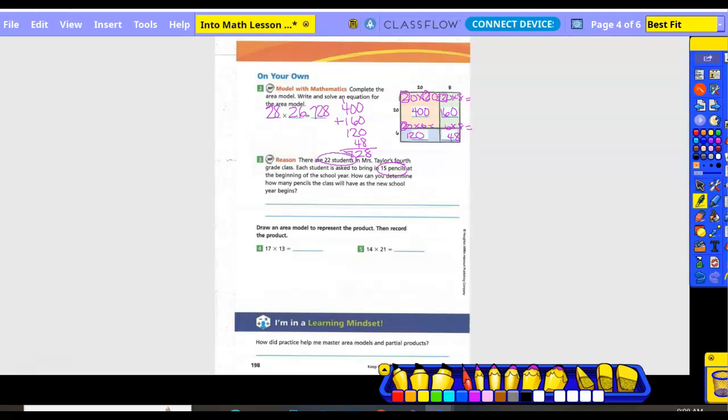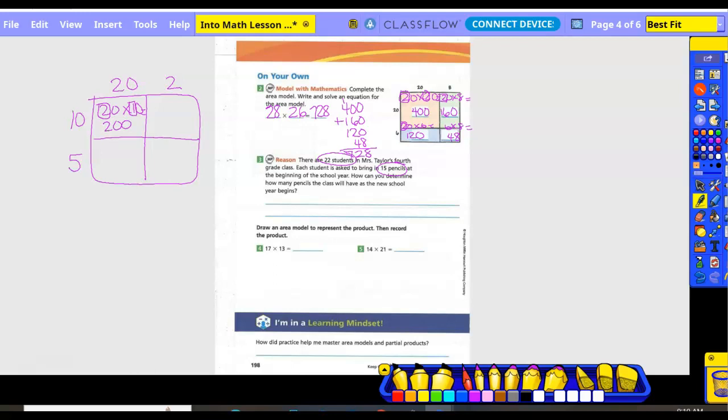Okay. So you guys make it over here. I'm going to draw over here. How many squares? 4. What are we going to break 22 into? 20 and 2. What about 15? 10 and 5, right? Okay, so for the upper left-hand box, what am I going to write? 20 times 10 equals, so put my 2 in a box, put my 1 in a box. 2 times 1 is 2, and add 2 zeros.